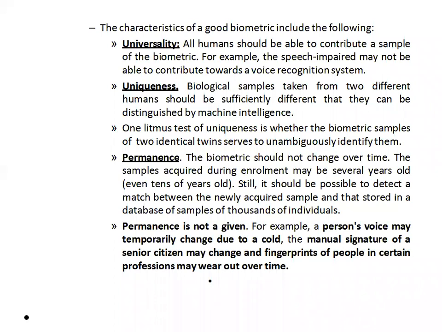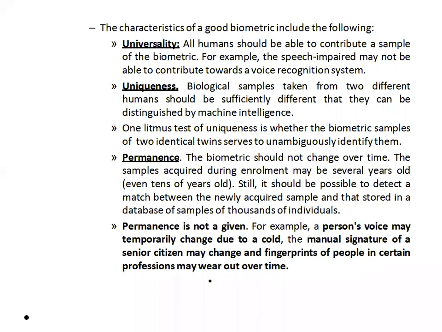What is meant by universality? Universality tells you need to take the same kind of sample from everybody. If you are taking fingerprint, you take a fingerprint sample from every person. If you are taking face, you take face from every person. Don't take a few samples as fingerprint and a few samples as face, which is not allowed. Universality tells taking the same type of sample in biometric.